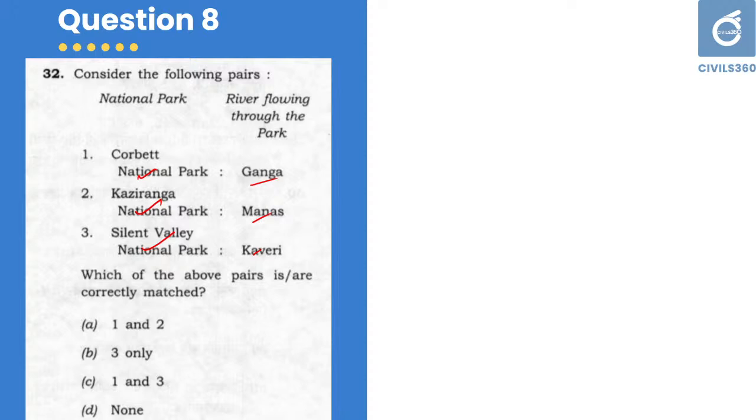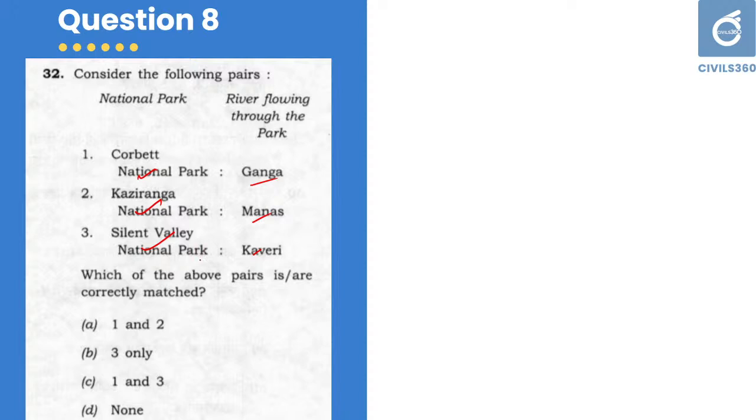The location of rivers and these geographical features are very important. UPSC has not asked these questions in the past 2 or 3 years, but most probably there will be questions. So try to learn that, go through the India physical environment, all the rivers mentioned, and all the national parks mentioned in these NCERTs should be learned thoroughly.